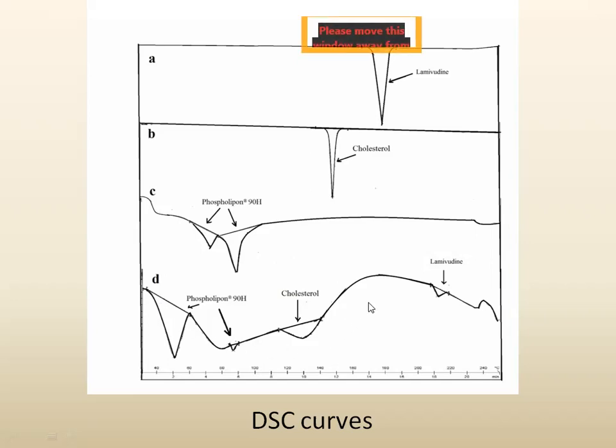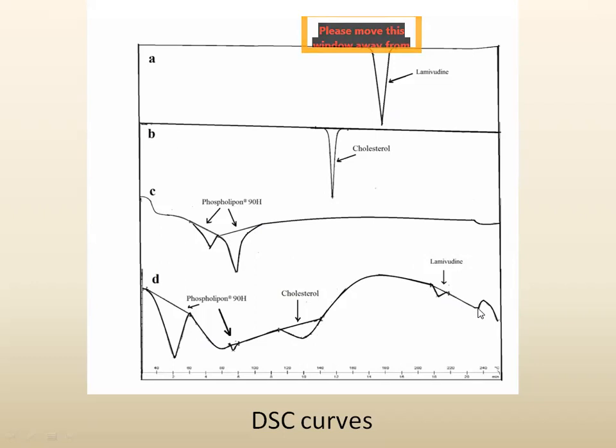In that final product, this is actually the graph of the liposome. Here we can say that there is a shift in the endotherm. See, first our drug is at 178 degrees Celsius. Then in the liposomal form, the shift is at around 210 degrees Celsius. At the same time, see the sharpness of the drug curve, and see the broadening and small curve for the drug. So these two curves indicate that there is interaction between the excipients and the drug.